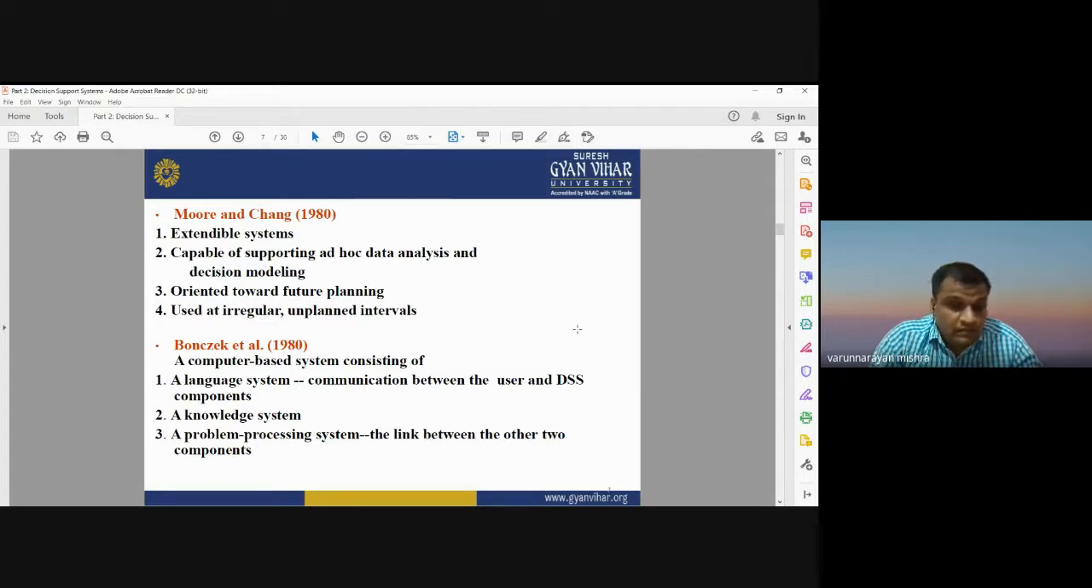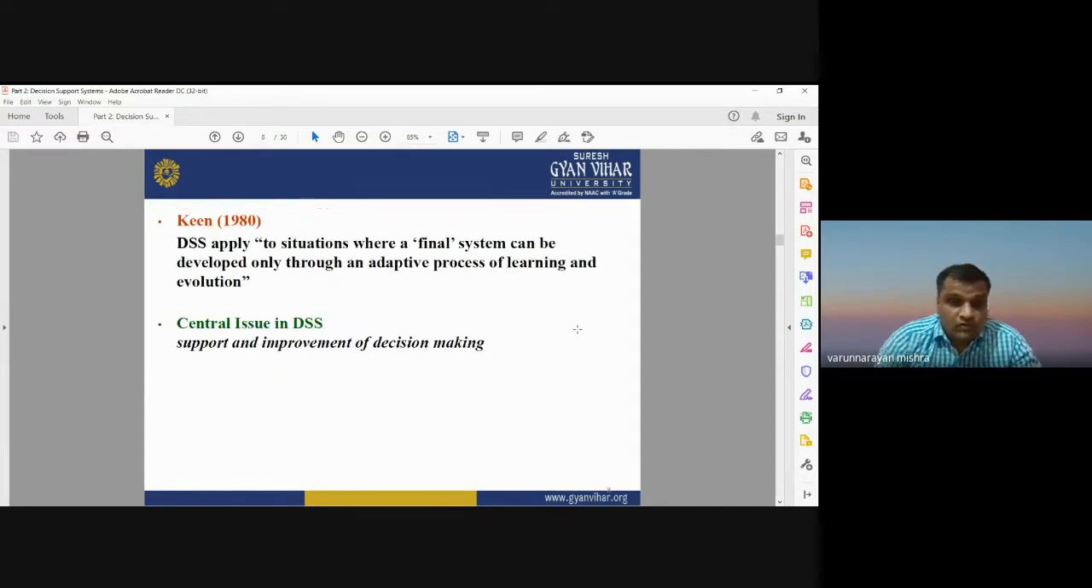But the main goal of a decision support system is to make any decision. It helps us to make accurate and proper decisions to solve any real world problem. Okay. A decision support system can be applied to a situation where the final system can be developed only through an adaptive process of learning and evaluation.